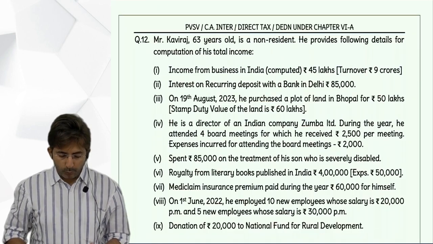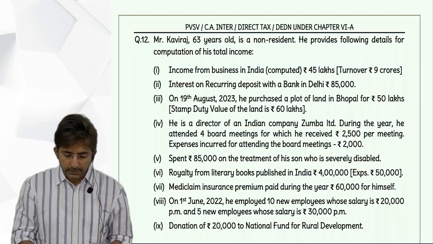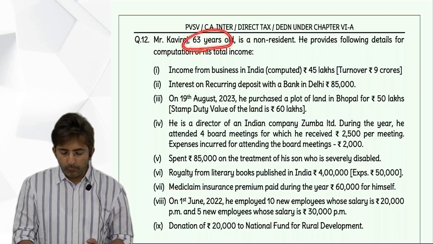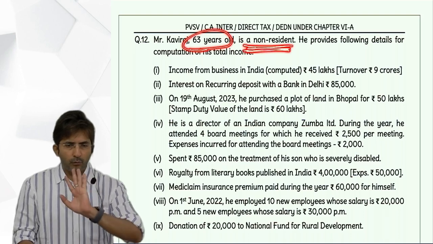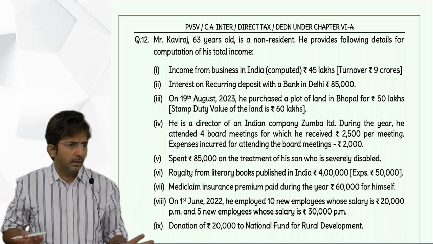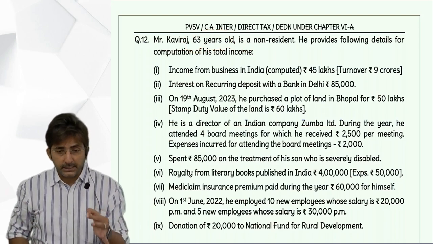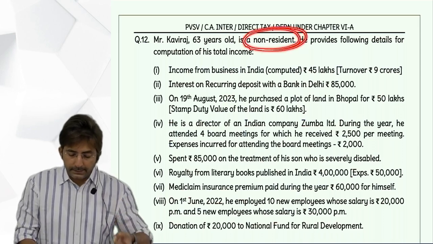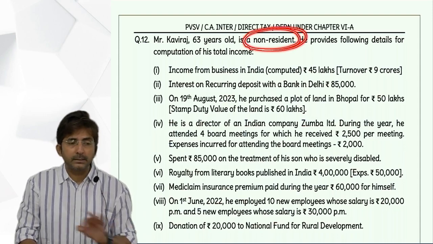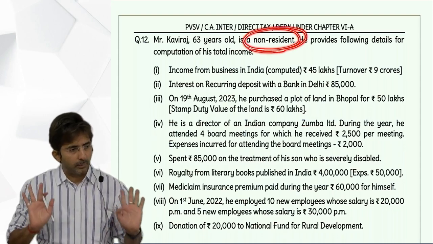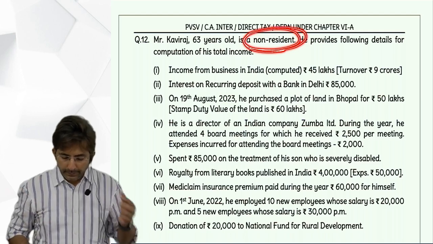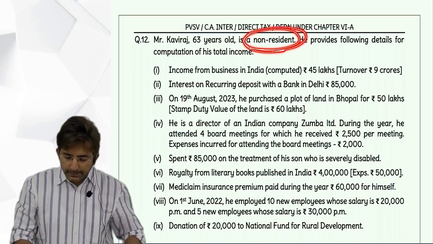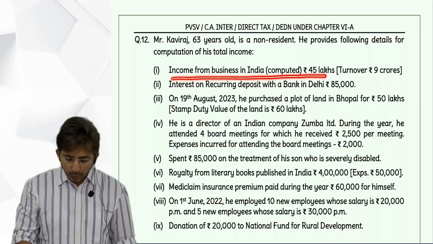Then question 12. Mr. Kaviraj, 63 years old, non-resident. He is a non-resident. Will you treat him as a senior citizen? No, we will not call him as a senior citizen, because senior citizen means 60 years and above plus resident. But here he is not a resident. So you will not call him as a senior citizen. He is a normal individual. Okay, then read. First point, income from business in India. Computed means it is already calculated. Good.